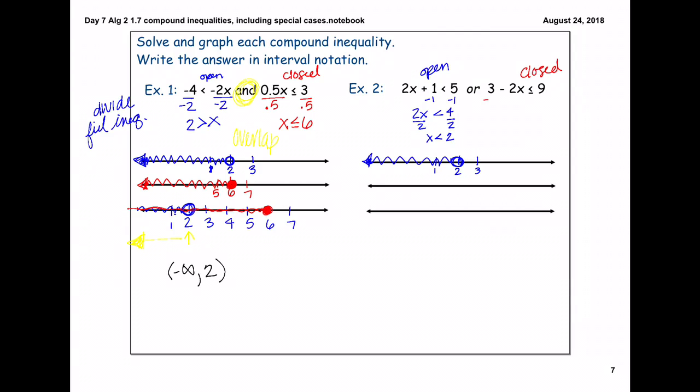When we solve for x, the inverse of positive 3 is negative 3. When we divide by a negative 2, we need to flip our inequality. So we get x is now greater than or equal to negative 3.